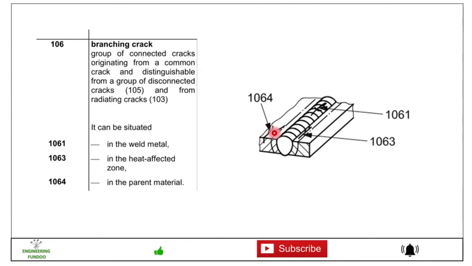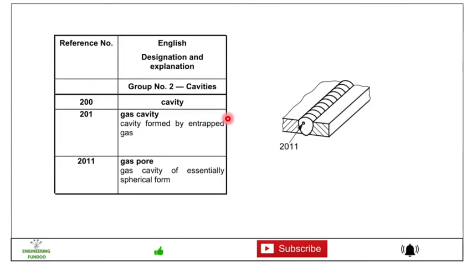Here you can see cracks, a group of connected cracks originating from a common crack and distinguishable from the group of connected cracks 105, and from radiating cracks 103. And again, if it is situated in weld metal, it's 1061, in heat affected zone 1063, and 1064 in the parent material. Then we have 200, that is for cavity.